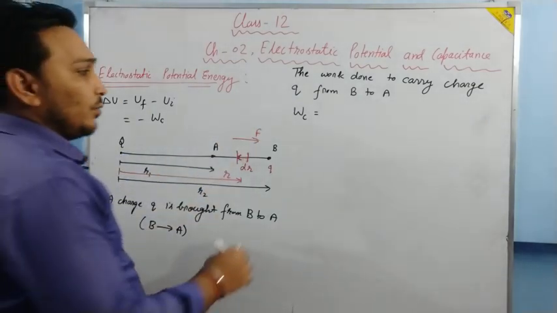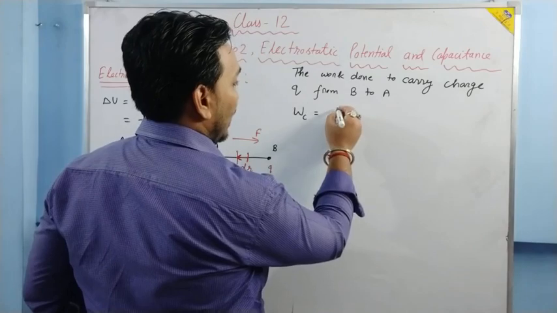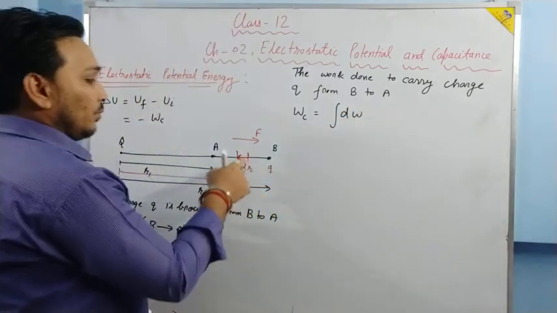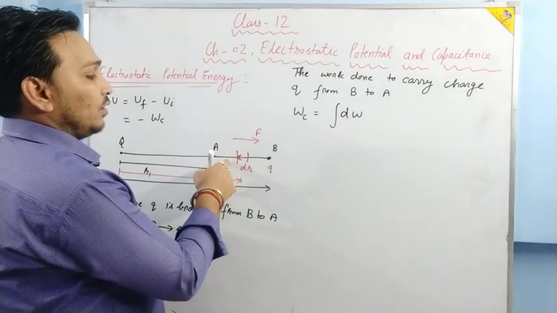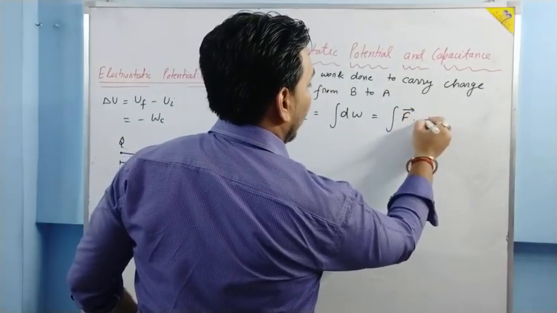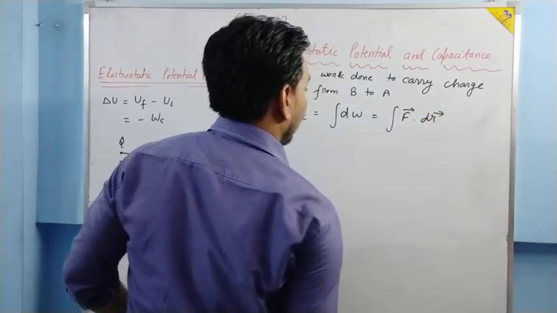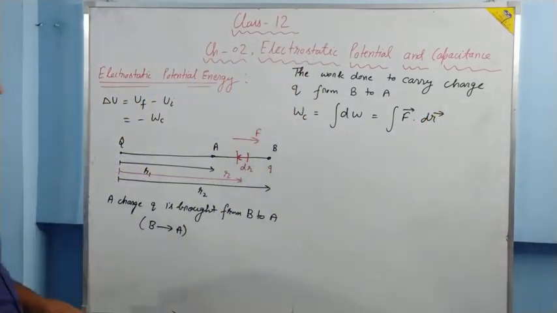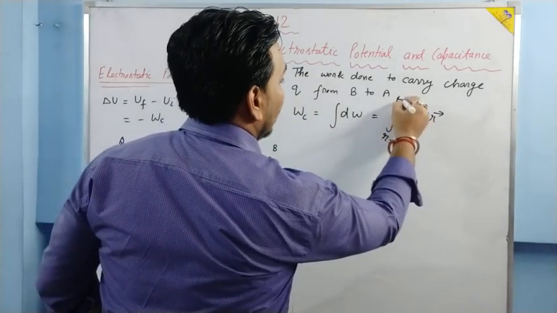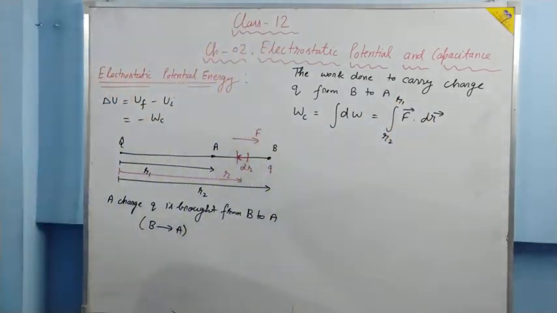So work done by conservative force is equal to integration of dW. Suppose from here till here the work done is dW, which will be equal to F vector dot dr vector. The value of r will be varying from R2 to R1. So it starts from R2 and comes to an end at R1.